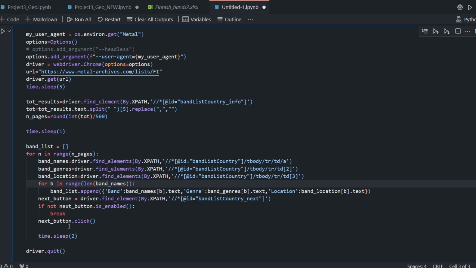Once we're done, I say Selenium, just use click, so you just have to click on that button, and that's all. Here, once again, before quit, I always add time sleep of at least a couple of seconds. Of course, the code will last longer, but trust me, it's a lifesaver.